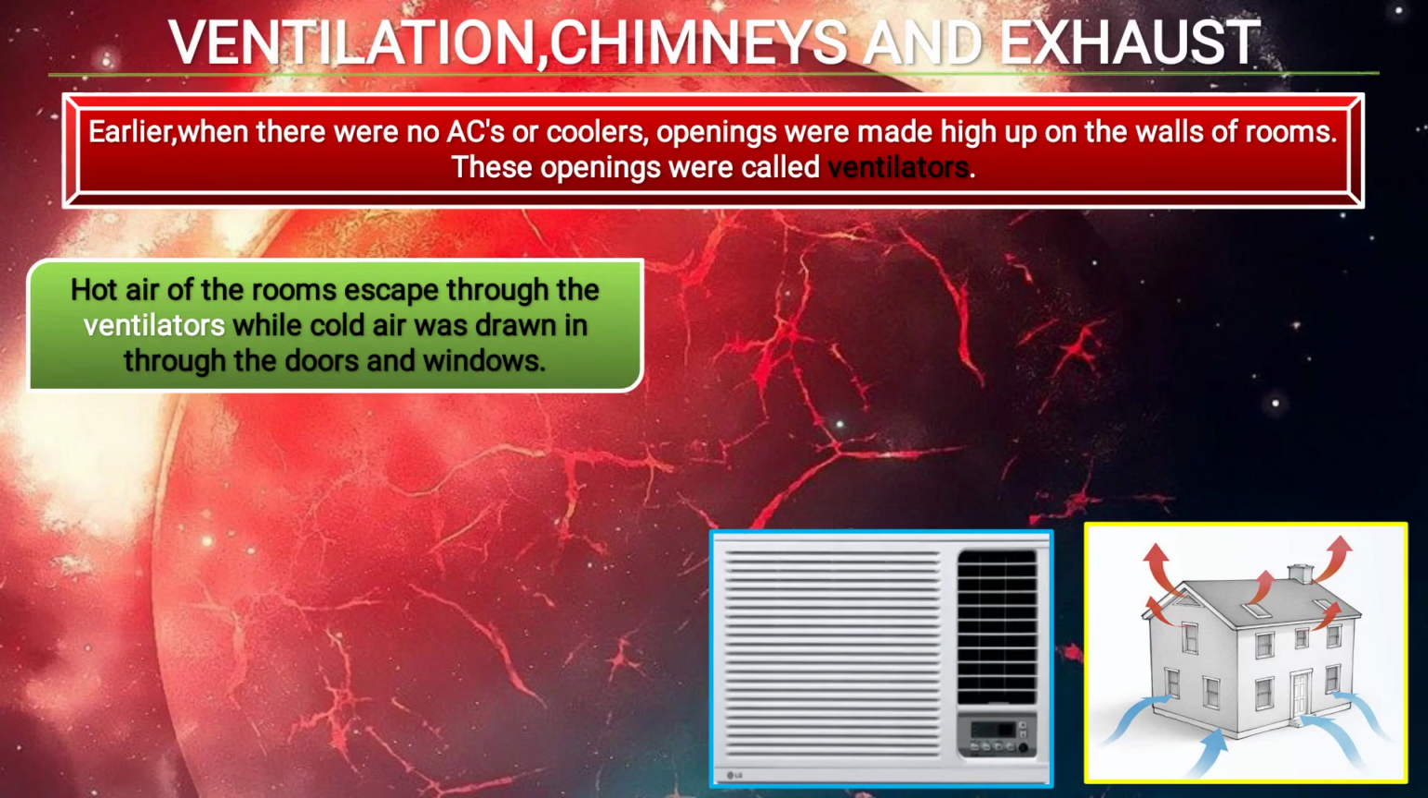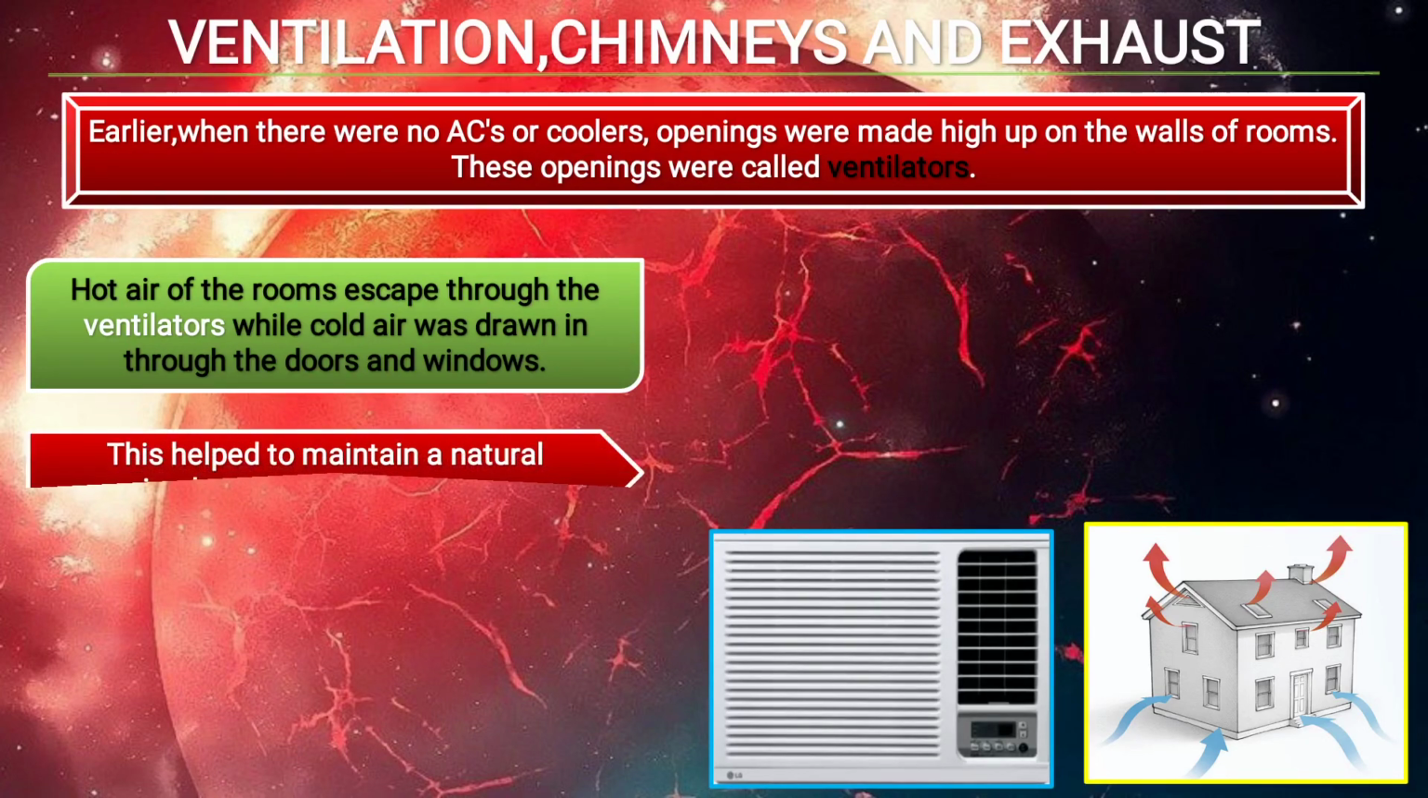Hot air of the room escapes through the ventilators. As you see on the right side, the red color arrow is showing the hot air escaping out with the help of the ventilator. As the hot air leaves, the cold air will be drawn in through the doors and windows. As you see in the image, the blue color arrow is showing the cool air. The hot air rises up, as it is lighter in weight, and the cool air will enter the room with the help of doors and windows. This helps to maintain a natural circulation of air in the room.